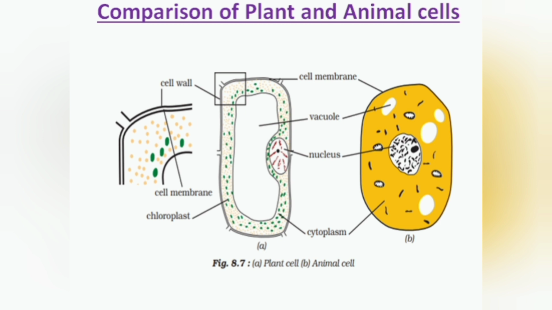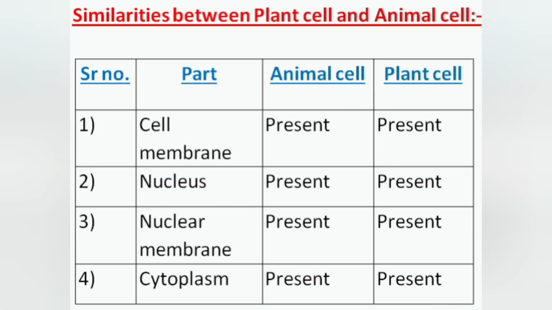From the figure, we can say that cell membrane, nucleus, nuclear membrane, cytoplasm are present in animal cell as well as plant cell. Students, the topic of cell organelle is very much important for next year, and the topic of comparison of plant and animal cell is very much important for exam purpose.